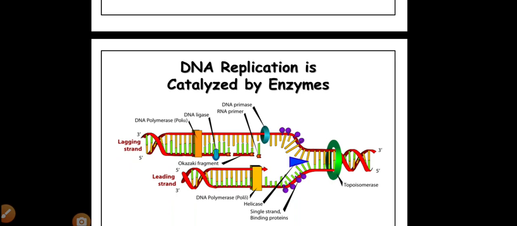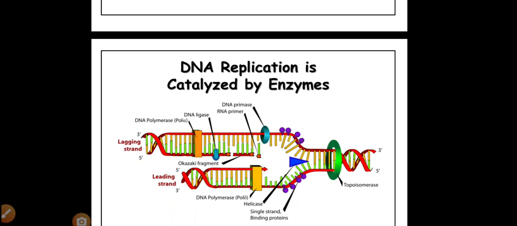And as helicase breaks hydrogen bonds at an ORC site, in a microscope this hydrogen bond breaking portion appears like an eye. That is why the point is called the replication eye, replication bubble, or replication fork.